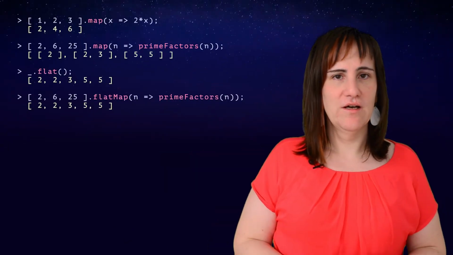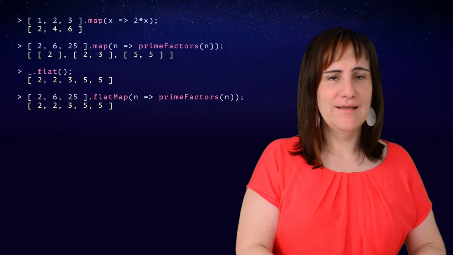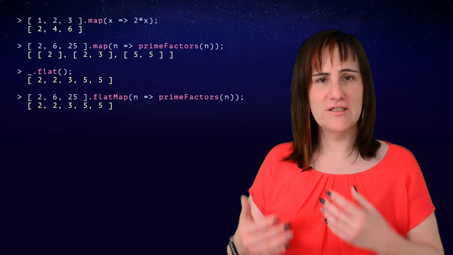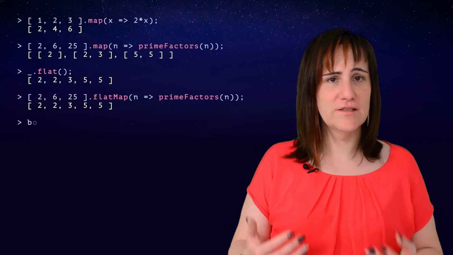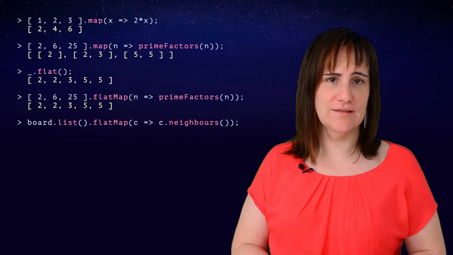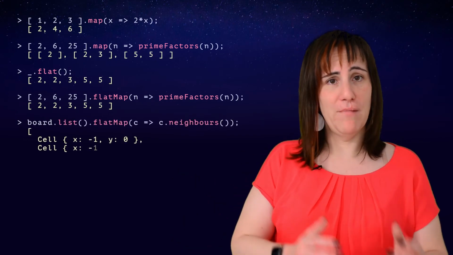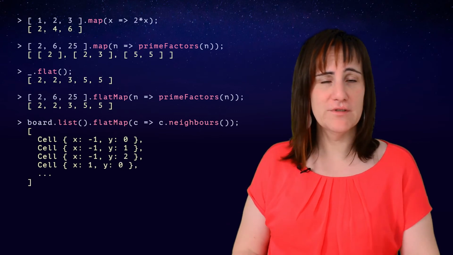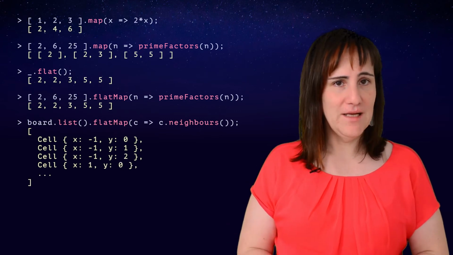Sometimes though, we just want to have that as a simple array containing 2, 2, 3, 5, 5. One solution to that is to use flatten, which turns an array of arrays into a single dimensional array. It just removes a bunch of braces. FlatMap is the combination of these two functions. First it maps the array, then it flattens. Incidentally, this is just the thing we need if we want to generate a list of all neighbors of a list of cells. We take the list of cells, map each of them to a list of their neighbors, and flatten. Now that this is clear, let's head back to coding.